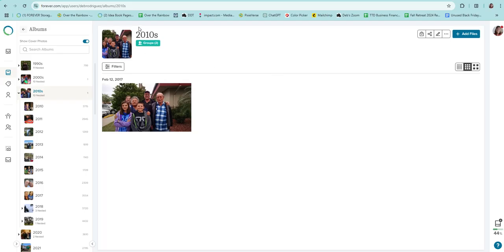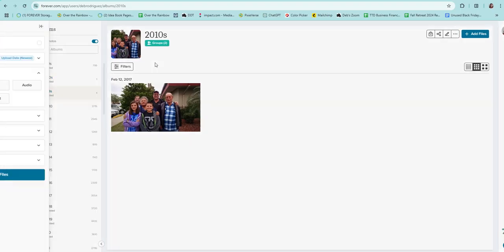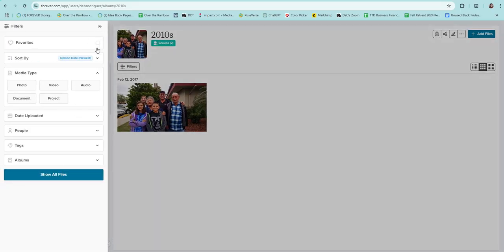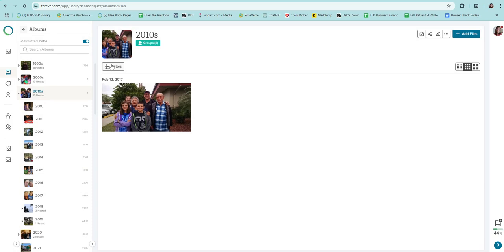So currently this is what we're seeing here. My 2010s album, you can see I can look at what groups I've got it shared with. And the cool thing, if you'll notice, it used to be that the filters were something that you used primarily in the gallery, or the library as it used to be called. But now we can actually use our filters, those same ones that I talked about in the last video, inside albums as well, which is awesome. I'm not going to go into that again. You've got pretty much your same little icons up here, but what I'm going to do is talk about how you're going to get to your nested albums.